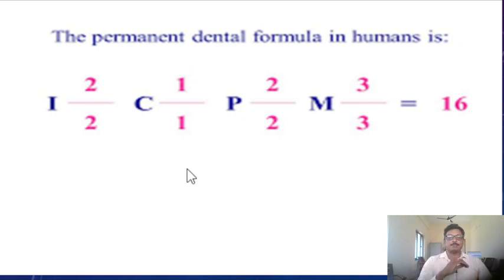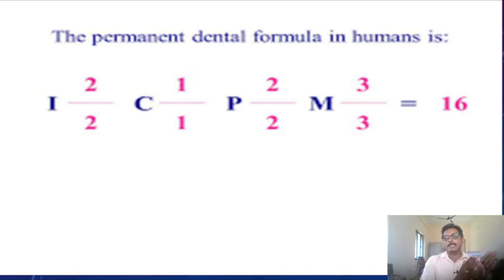ICPM by ICPM. The number of teeth of each type is written as the dental formula for one side of the mouth, only one side, or a quadrant, with the upper and lower teeth shown on separate rows. The number of teeth in a mouth is twice that listed, as there are two sides. In each set, incisors are indicated first, canines second, premolars third, and finally molars.